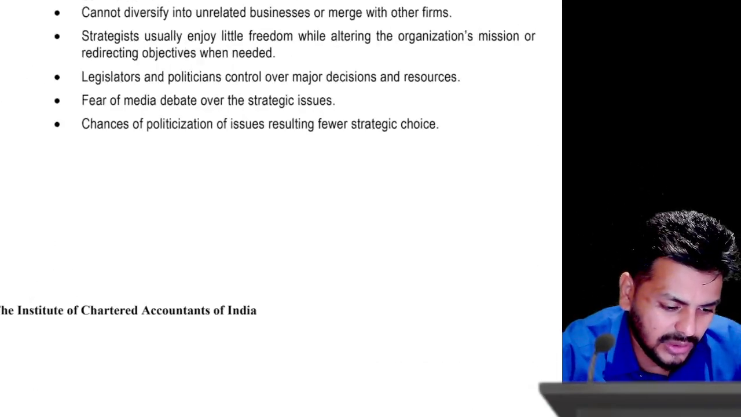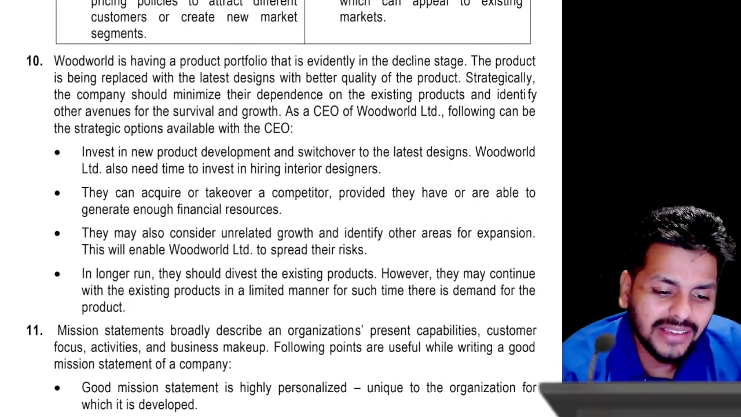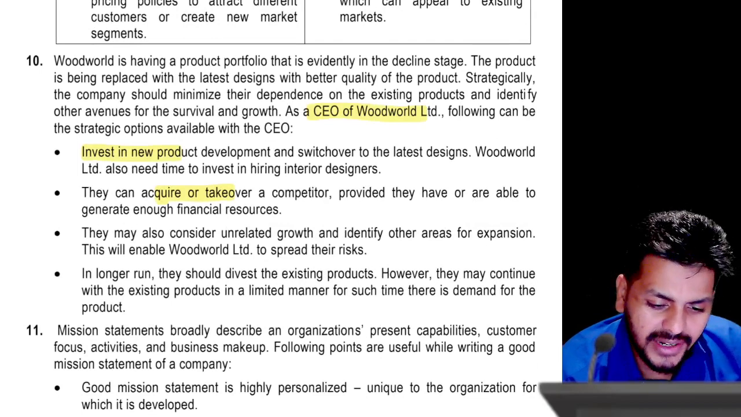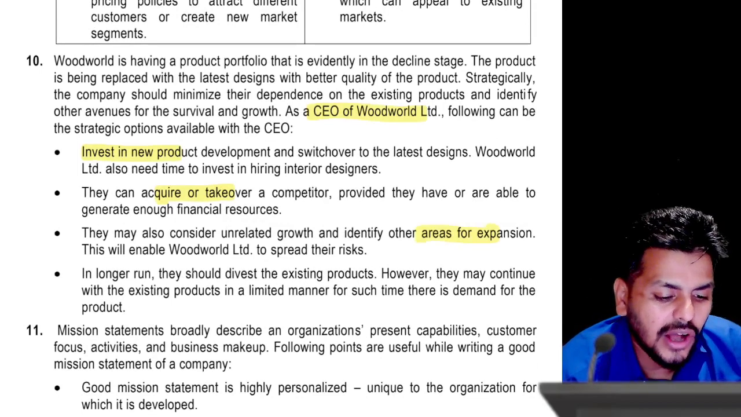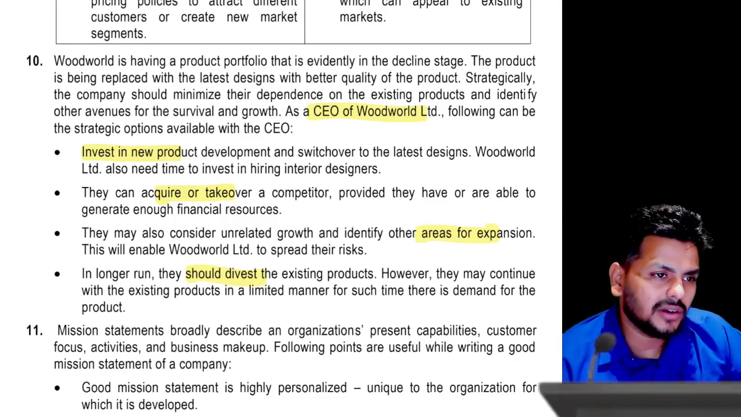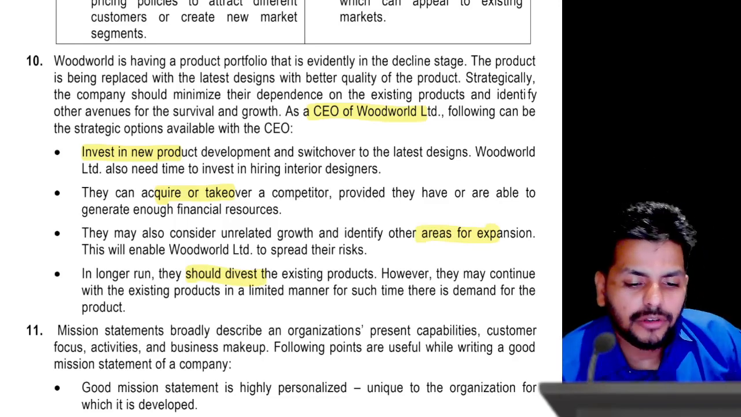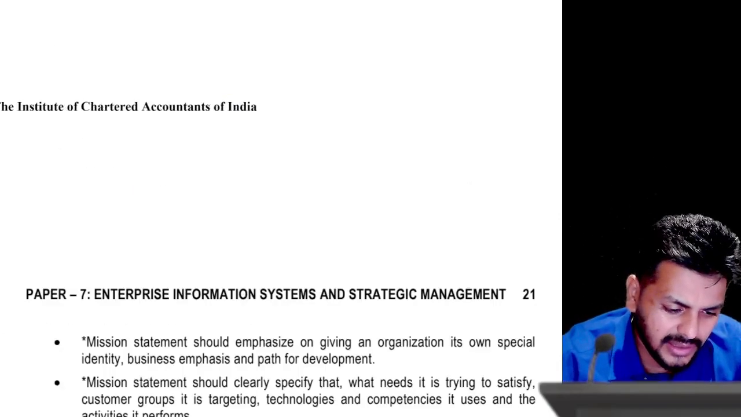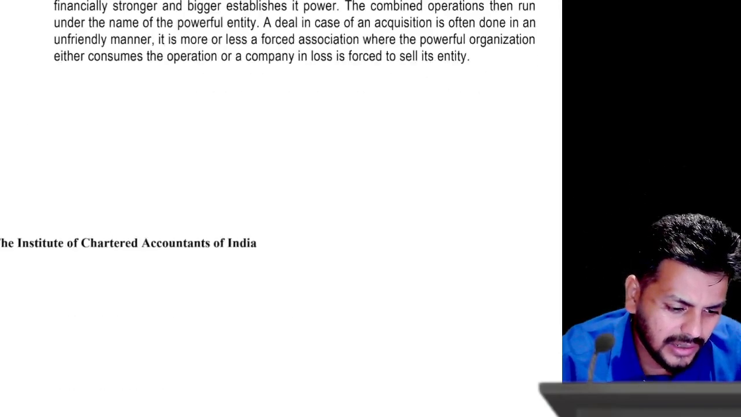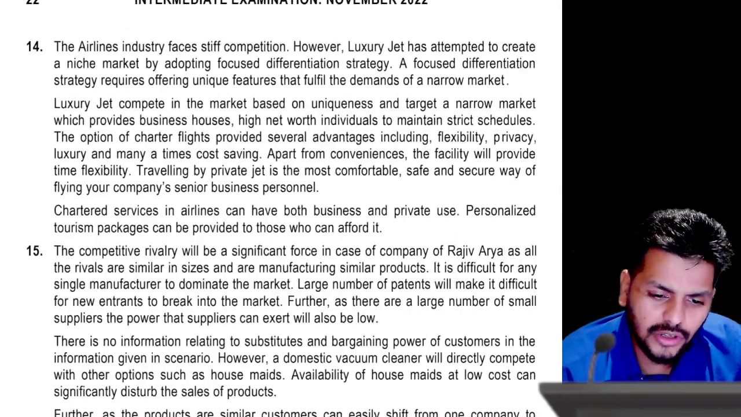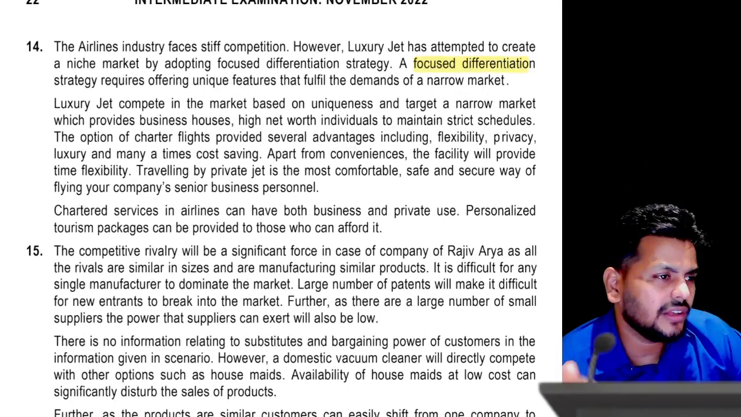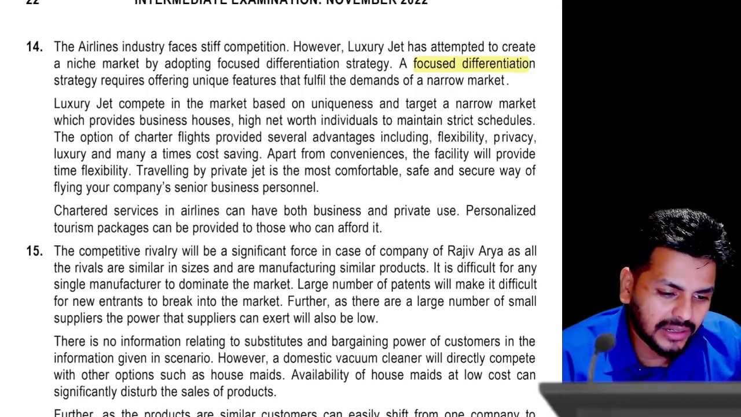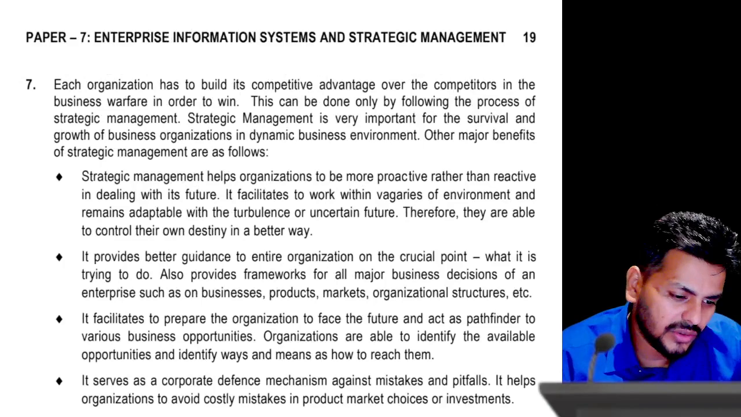Okay, I want to just scroll down, see the answer for 10. So as a CEO of Woodworld, you can invest in the new product, acquire, as I just told you, find any other areas for expansion, and in the long run you should divest. So this is basically about a kind of strategy which you should be doing because you are in a decline stage, and the rest of the points are quite normal here. I don't think you have a problem. And okay, yeah, so they're talking about a focus differentiation as I told you. So it is clear what I told you is right, but that is not a question from the 4th chapter. It's a question from the 5th chapter. Okay, so I want you guys to go through that.